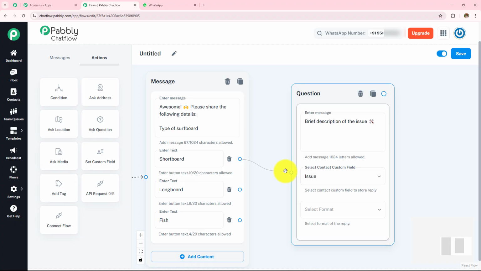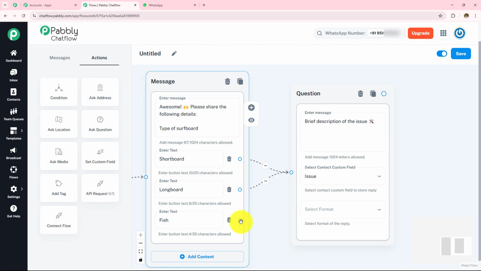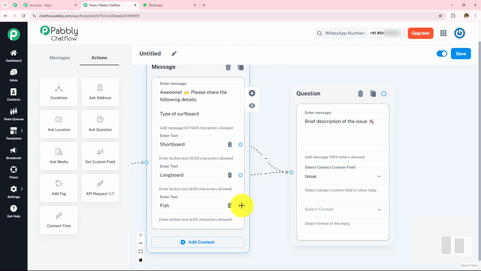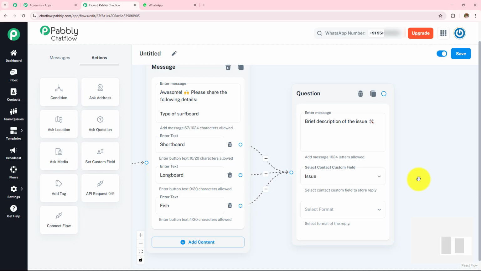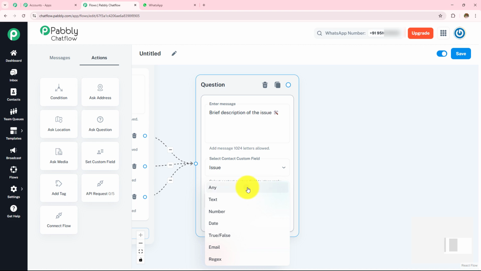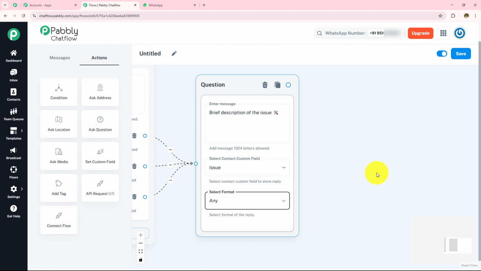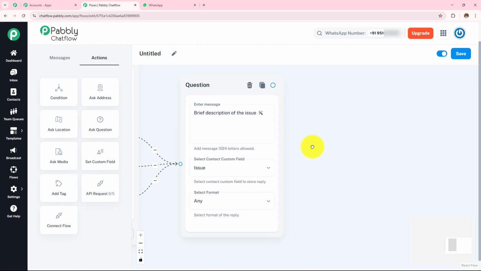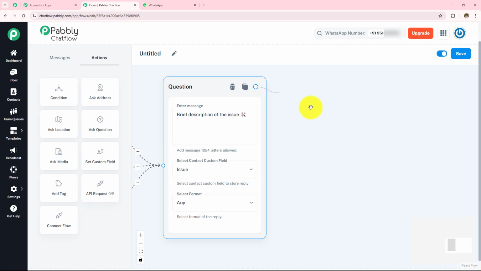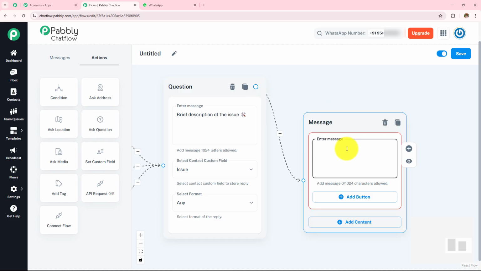Now here, as soon as my customer clicks on any of these buttons, I am going to ask them about the issue they are facing. So I have made the connection of all these three buttons with this particular circle, and then in this select format I am going to select this as any, because it could be a number or it could even be text. So here I have entered the format as any, and then as soon as they give me the issue description, I want to book their repair. So for that, I'm finally going to send the message, thanks, we received your repair request. Our team will confirm your booking shortly. So this is the final message that I will be sending to that customer.